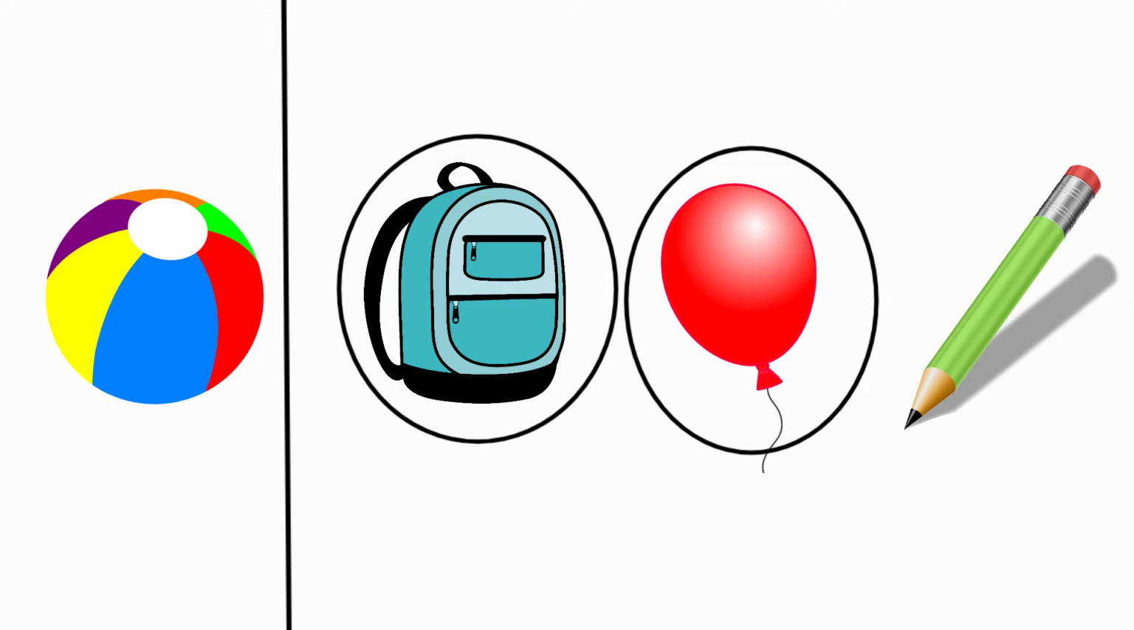Next one, pencil. The beginning sound for pencil is P. And the beginning sound for ball is B. Both are having different beginning sounds. So we should not circle the picture pencil.